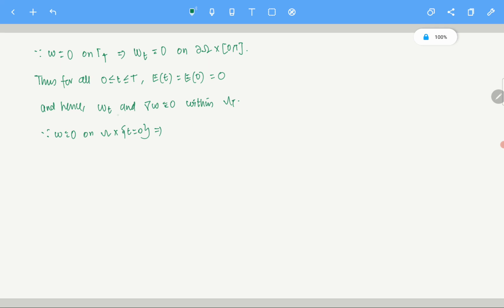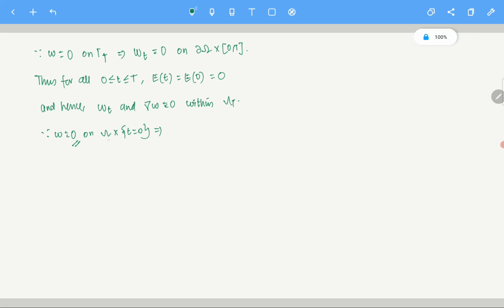See, wt is 0 in omega t. What does that mean? It means w is constant with respect to the time variable. And again, the gradient of w is 0 within omega t, which means w is constant with respect to the spatial variable x.